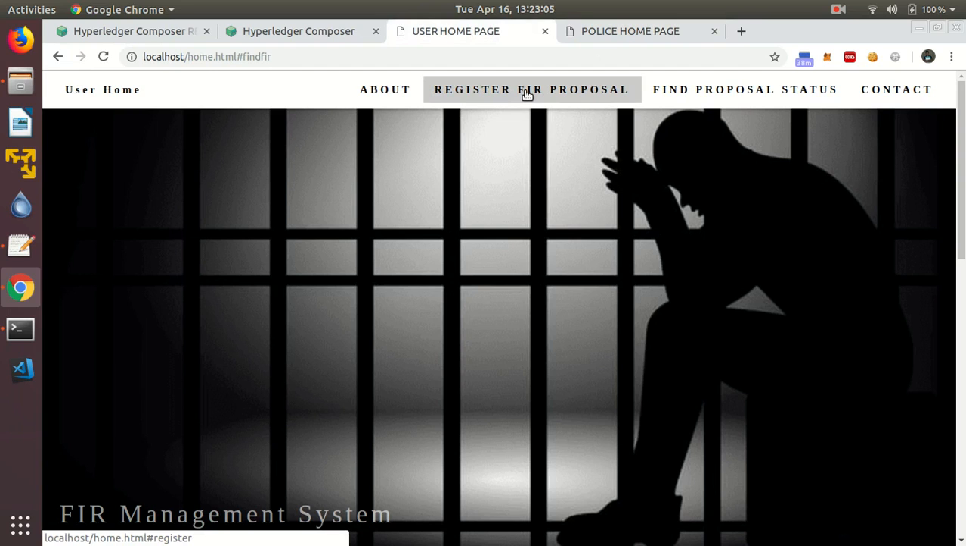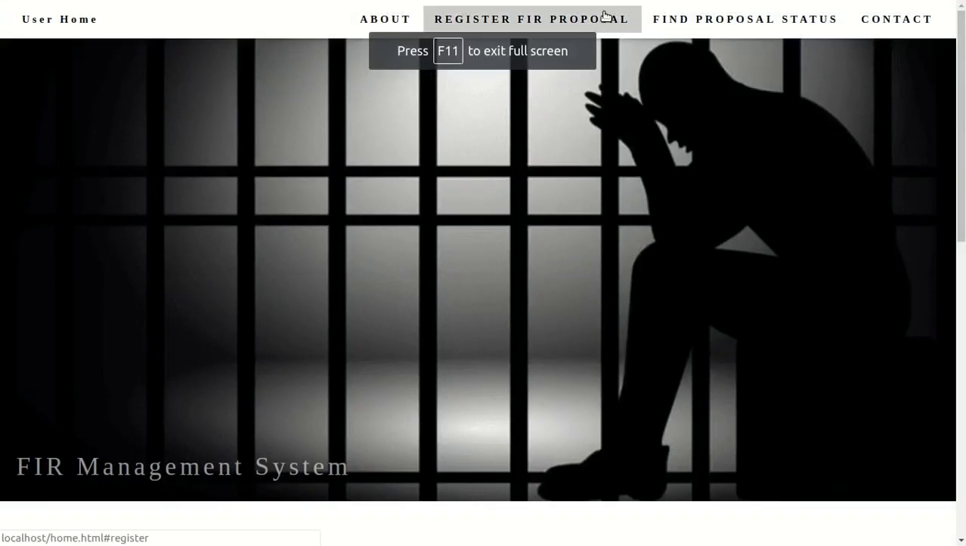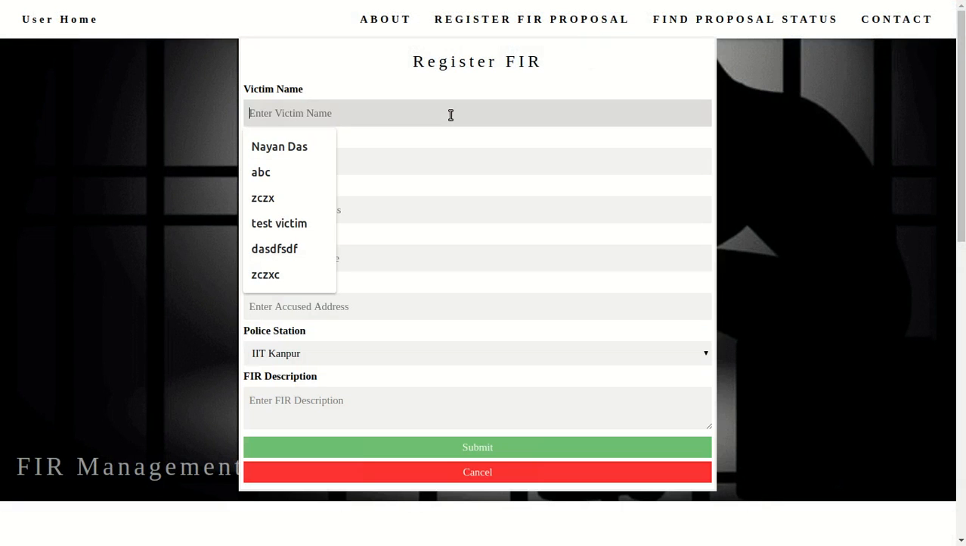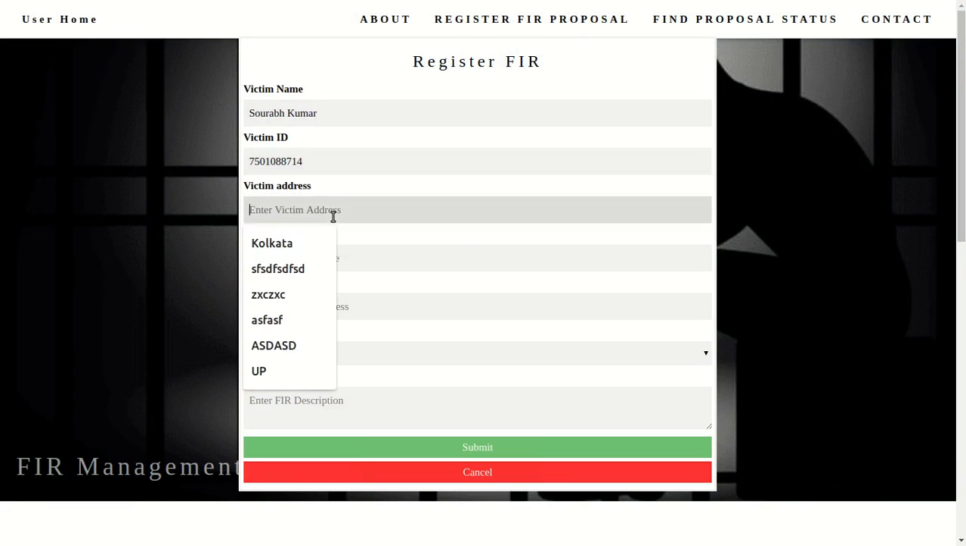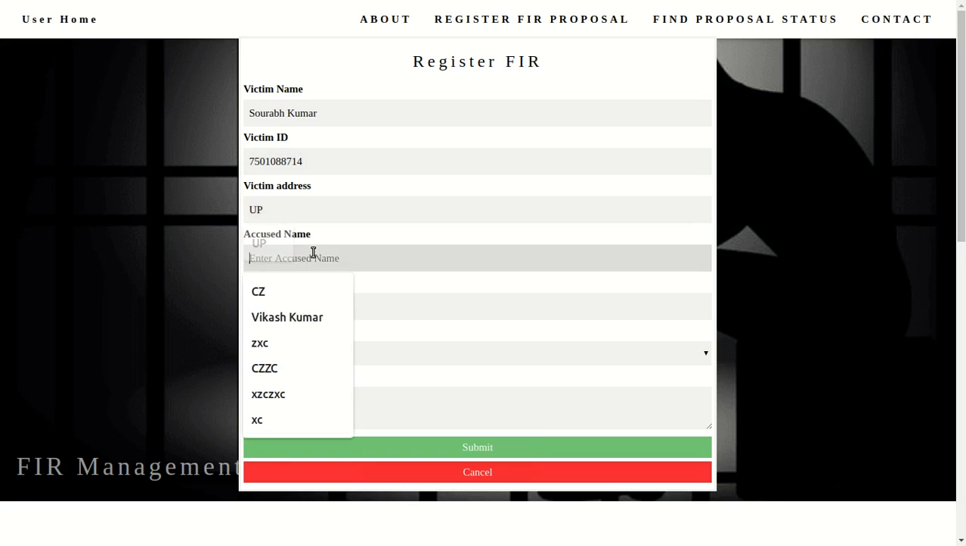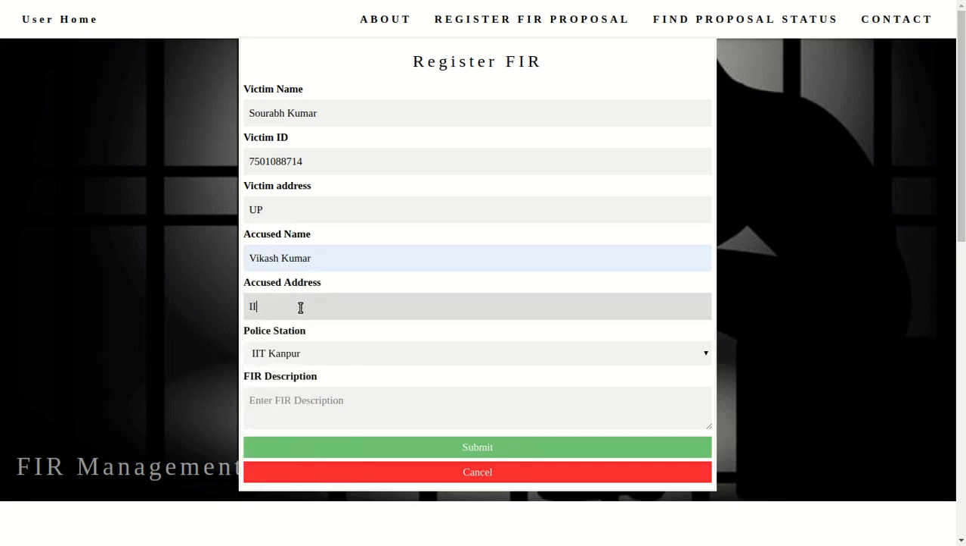We'll start with registering the FIR proposal. User can give its Aadhaar card and this particular victim ID. Against the information submitted in this proposal form, we have created a unique hash that will be used as a proposal ID. This will act as a primary key in the proposal asset and can be later used to verify the mutable property of FIR proposal.